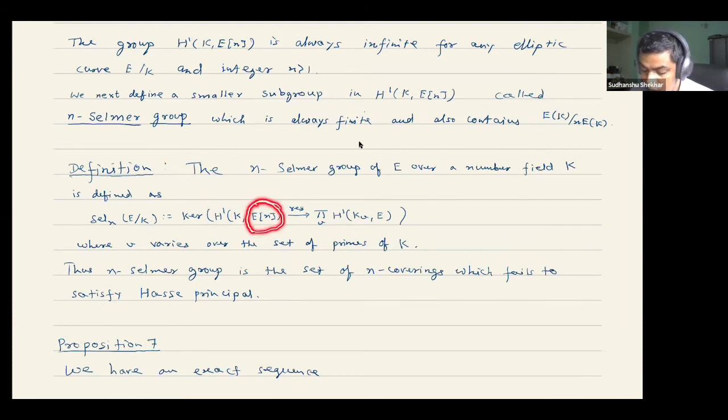Even though here you have E[n], here you have all the points. This is something one needs to note. The n-Selmer group is not determined by the n-torsion points of the elliptic curve in general. So that just basically means that the Selmer group consists of all those n-coverings which are locally trivial, but actually may not be trivial globally. Of course, if it is trivial, then it gives us the trivial class here itself. But basically it consists of all those n-coverings which are locally trivial.